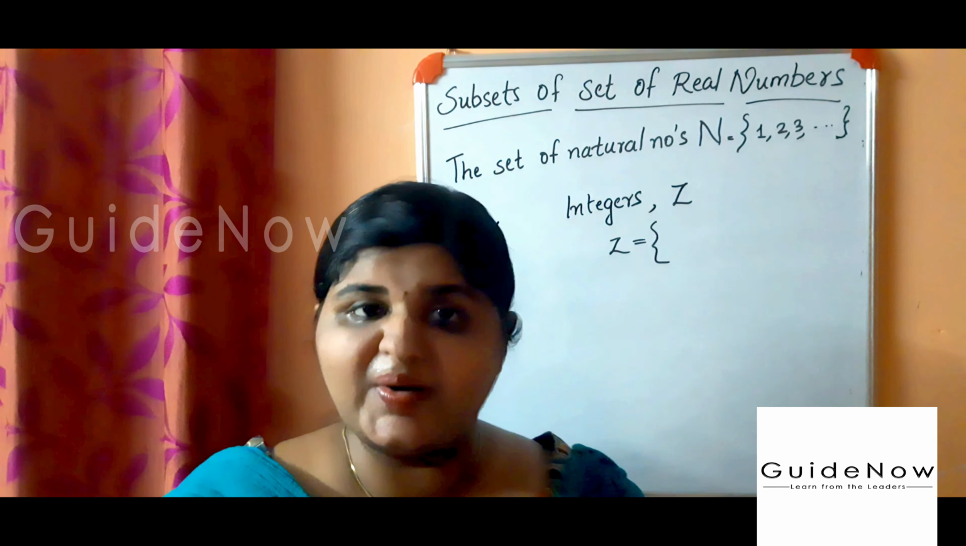The first one is natural numbers, denoted by capital N, that is 1, 2, 3, etc. The second one is integers, denoted by capital Z. Here positive and negative integers are there.